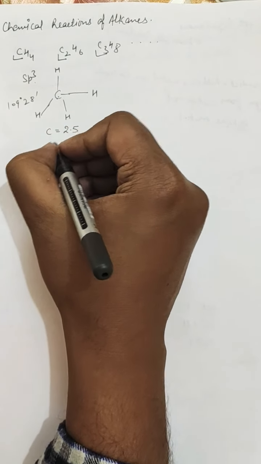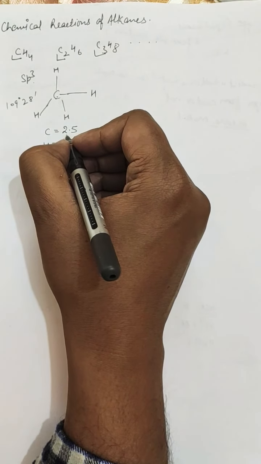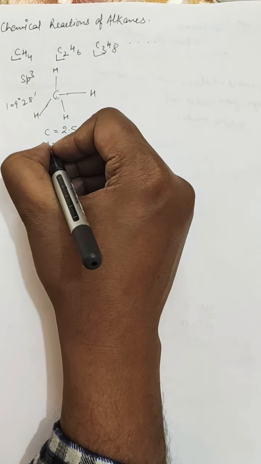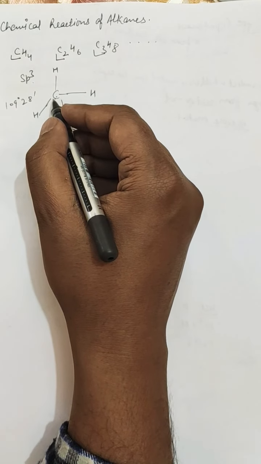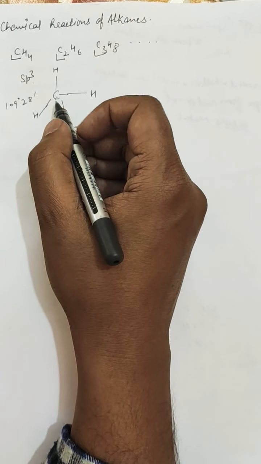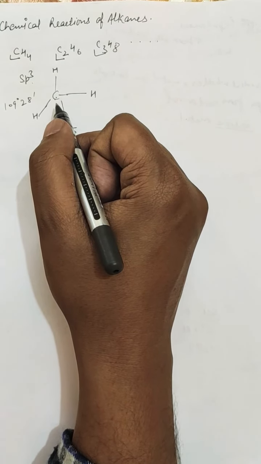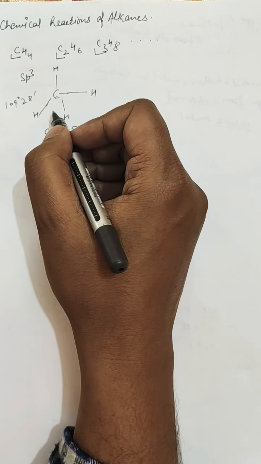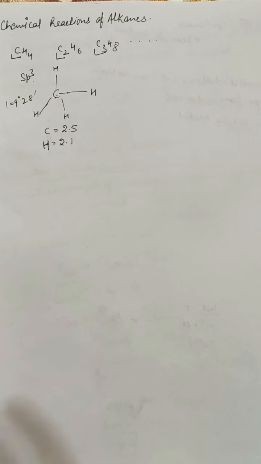The electronegativity of carbon is 2.5 and that of hydrogen is 2.1, so the difference is very small, or we may say they are almost similar. So the polarity of the carbon-hydrogen bond in an alkane is very low, due to which there is very little polarizability, and the character of the carbon-hydrogen bond is non-polar. Thus the alkane molecules do not contain any of the above mentioned